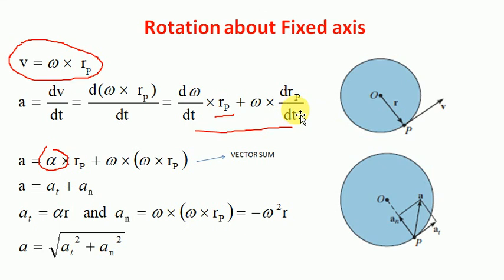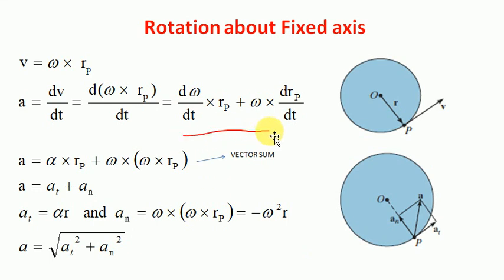So that will give you the velocity, so this will give us the V value, the rate of change of position of particle P. So that V is equal to omega into Rp. So from this relation, we'll get this.